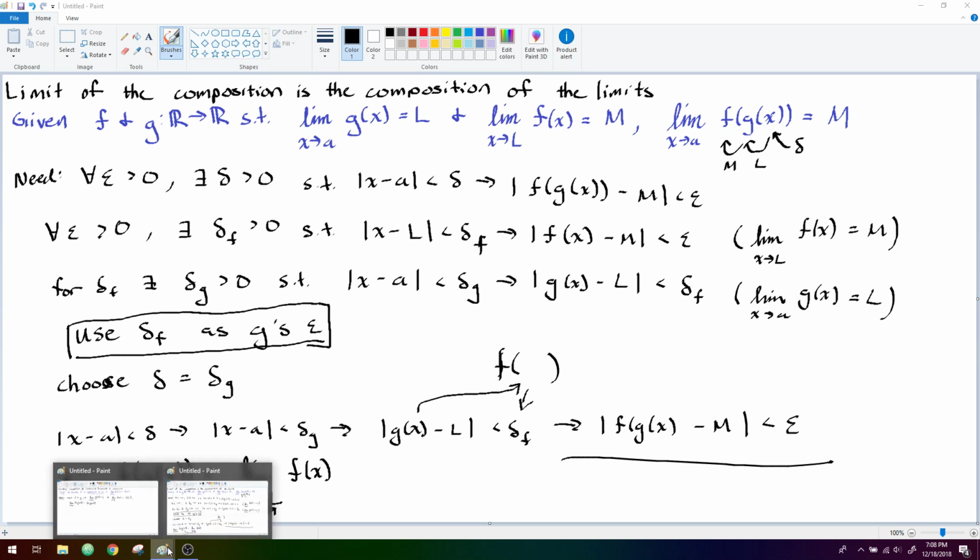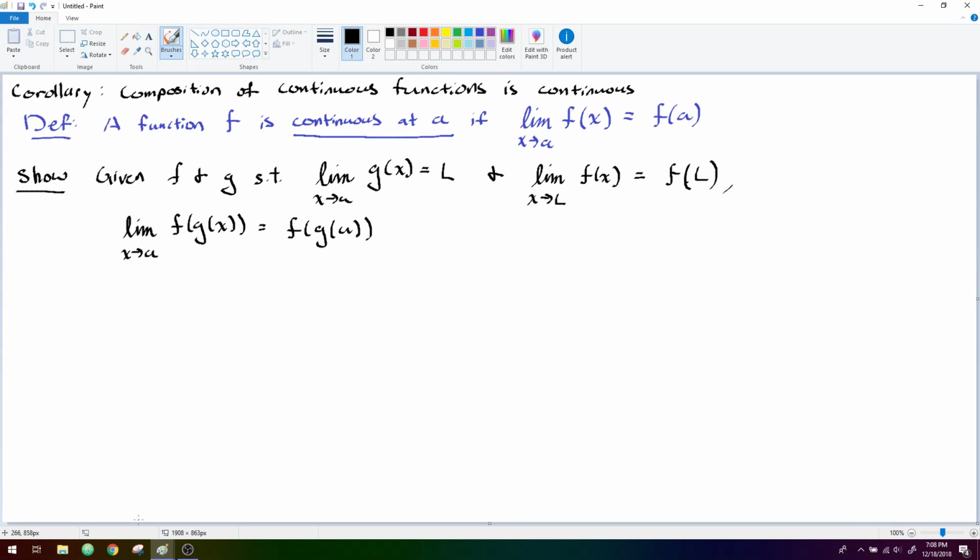And to carry this one step further, we can talk about a corollary of this mini theorem that applies to continuous functions. So recall that the definition of a continuous function, or at least a function which is continuous at some point, is that if the function approaches exactly what its value actually is, then we say it's continuous.